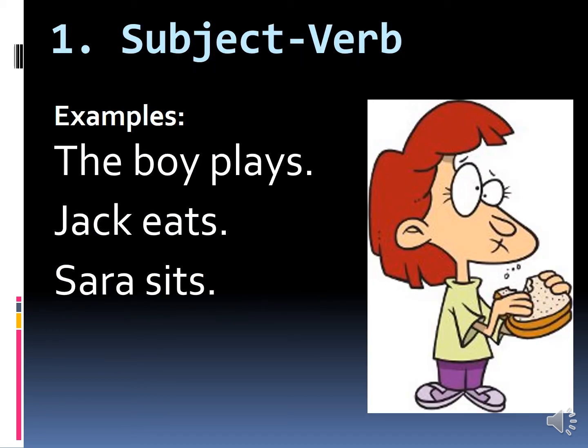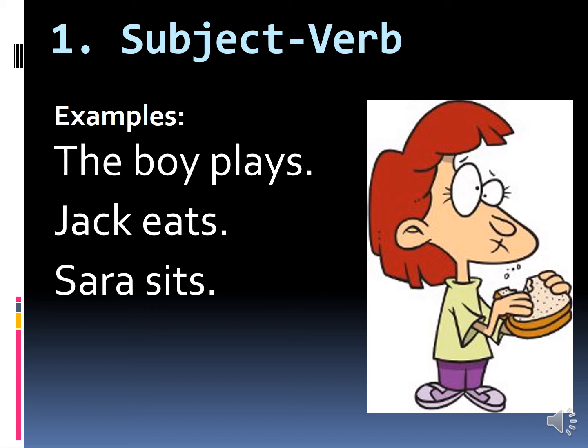Now the first structure is subject, verb. The boy plays, Jake eats, Sarah sits. Actually these are 3 examples which I have shown in front of you, and I want to tell you which is subject and which is verb in these sentences.